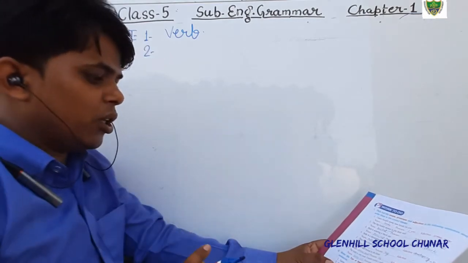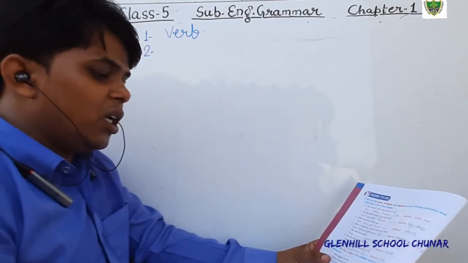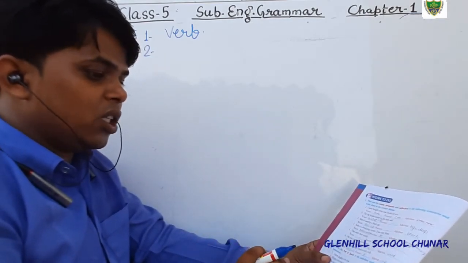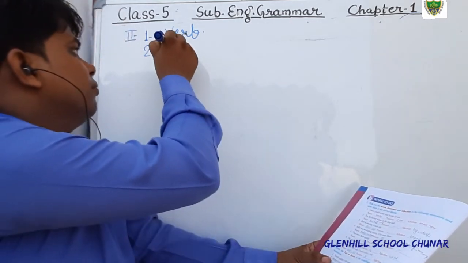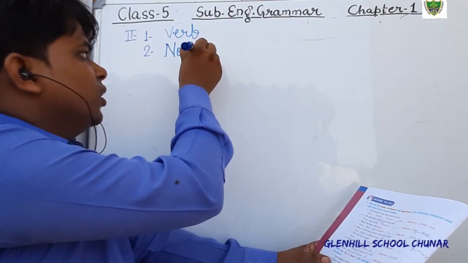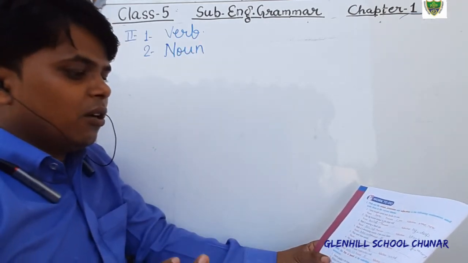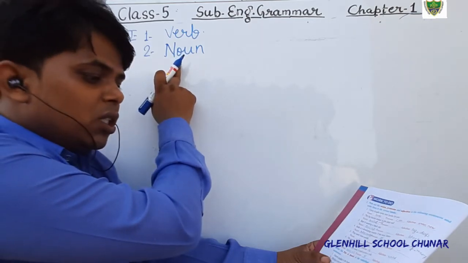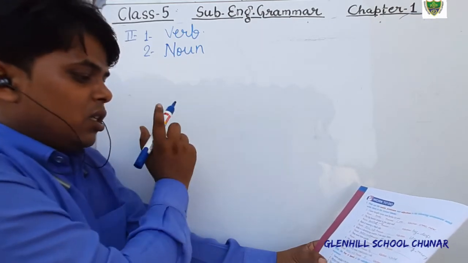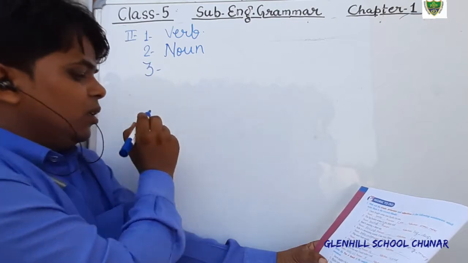And the second question, mother cooks meal in time. In this sentence, what is mother? Mother is noun. Just fill here the second answer. Question number third.